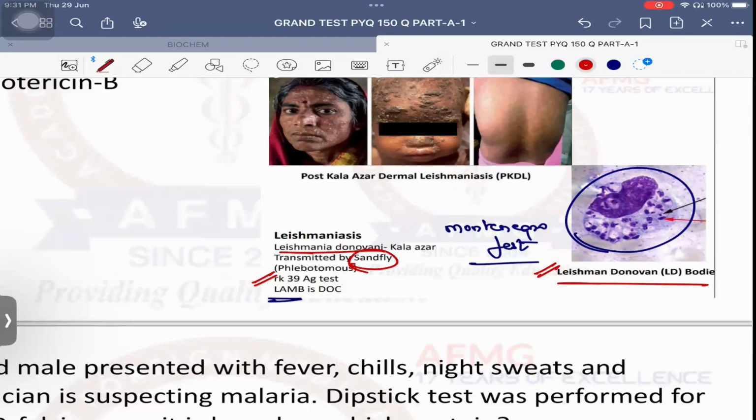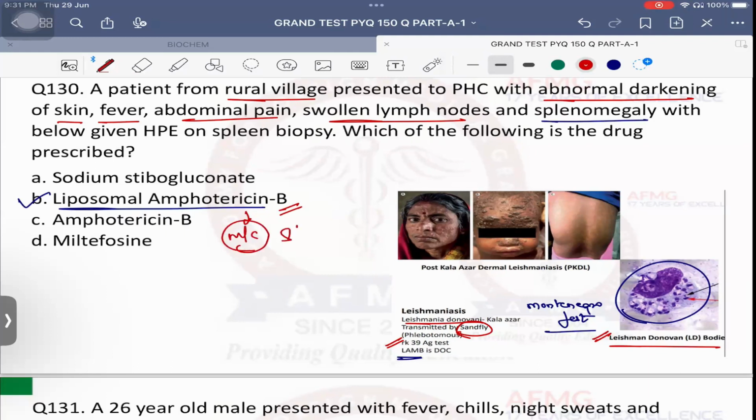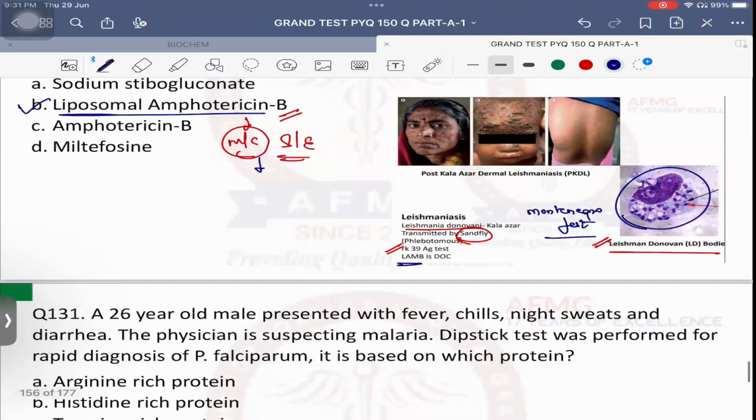Chalo. So, which of the following drugs should be prescribed? B or C? Answer should be B. The reason is, please remember, side effect of amphotericin B is nephrotoxicity. Which one is more nephrotoxic, liposomal or conventional? Conventional one. Therefore, we prefer the liposomal amphotericin B. Another previous year question. What is the most common side effect of liposomal amphotericin B? Recent question. It is not nephrotoxicity.